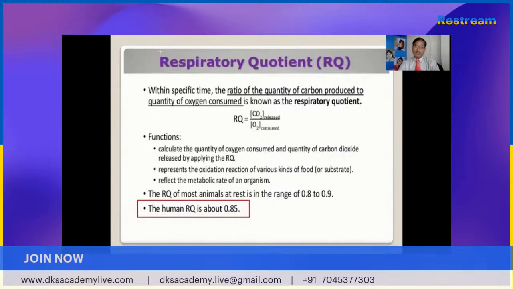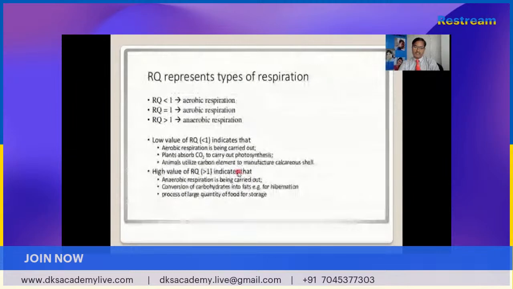But what happens about the processing of the respiratory quotient? Different types of RQ are given. First, if RQ is less than 1, then it is known as aerobic respiration. If RQ is equal to 1, aerobic respiration. If RQ is more than 1, that is known as anaerobic respiration. A low value of RQ indicates that aerobic respiration is being carried out.